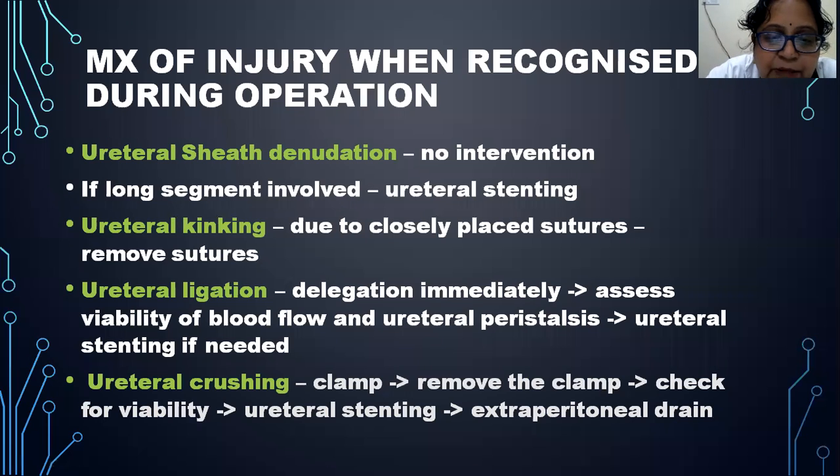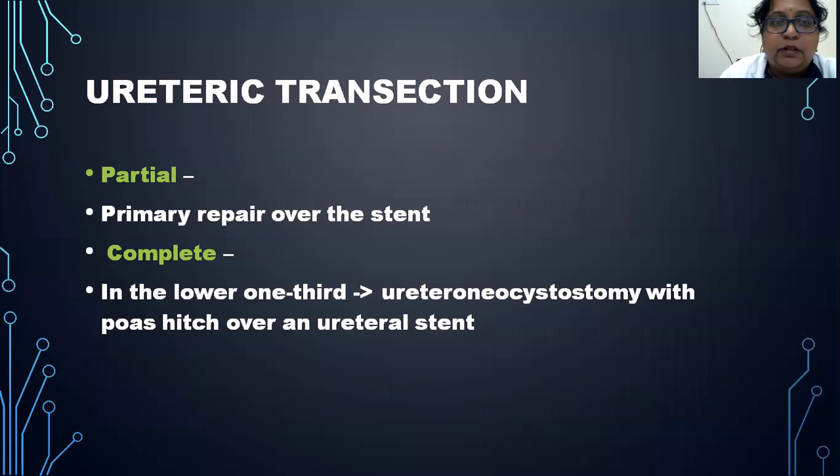Next, if there is a crushing injury because of a clamp, then the clamp should be removed immediately. Now also you have to check for viability of the blood flow through the ureteric sheath. You have to look for ureteric peristalsis, and in case you find there is a need, then stenting of the ureter can also be done, and an extraperitoneal drain also can be placed to prevent any accumulation of urine. In case there is ureteric transection, if it is a partial transection, then a stent is placed in the ureter and repair is done using PDS 4-0.